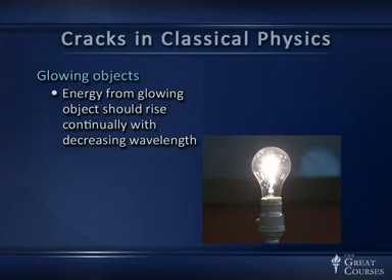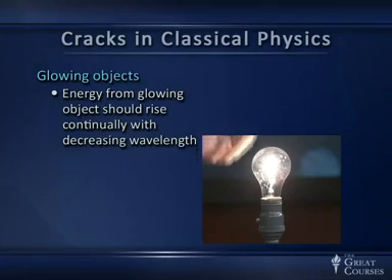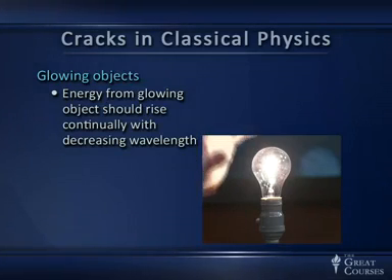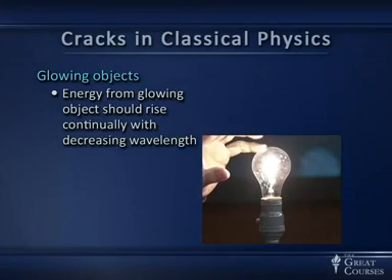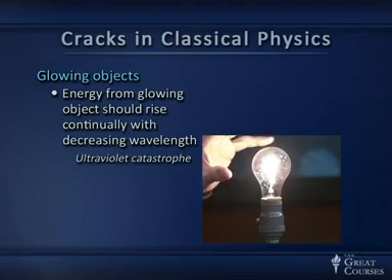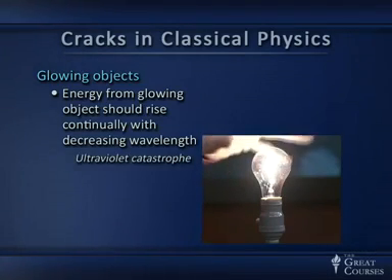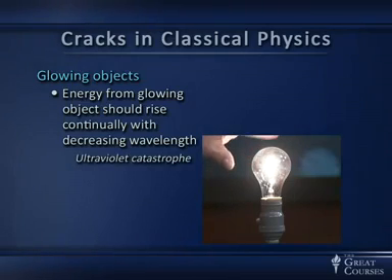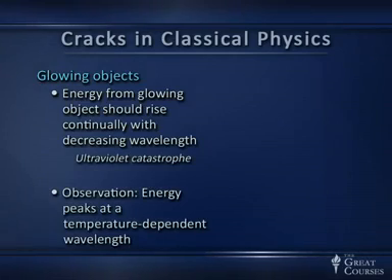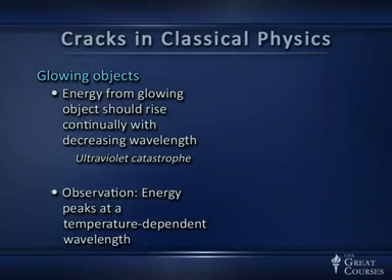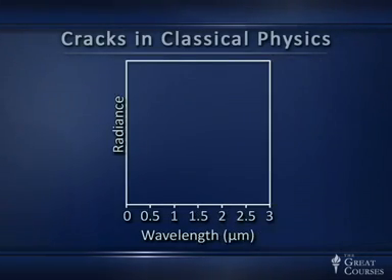But what classical physics predicts is that the energy should rise continually with decreasing wavelengths, and because the shortest wavelengths known at that time were the wavelengths associated with ultraviolet radiation, we didn't know about X-rays or gamma rays, this was called the ultraviolet catastrophe. That is in complete contrast to the observation, which is that the energy peaks at a wavelength that depends on temperature. So here's a graph that describes this phenomenon.